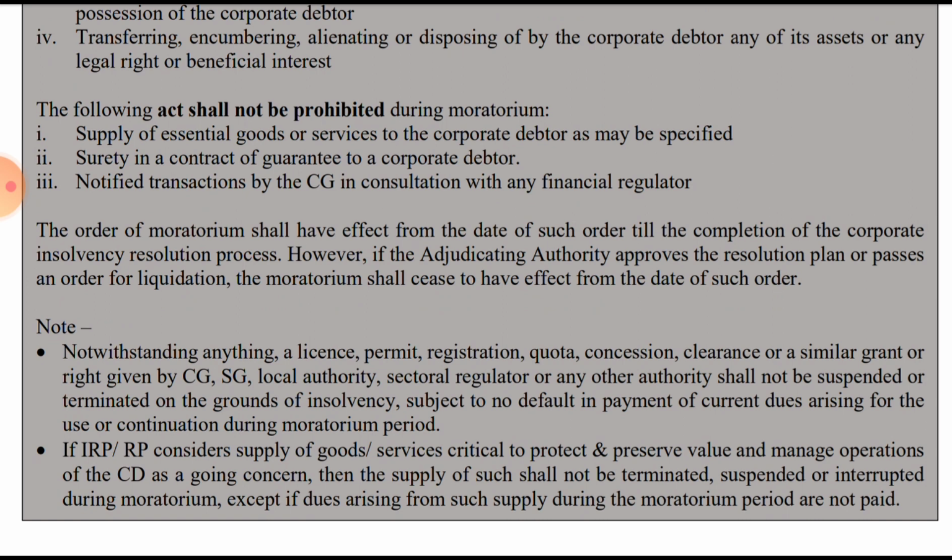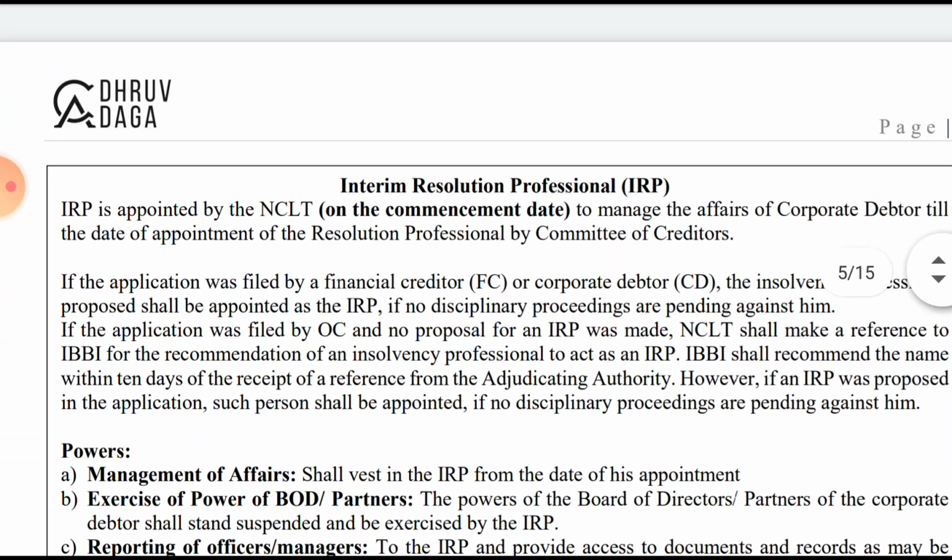So any of the activity which is necessary, that is supply of any goods or services, the supply of such shall not be terminated, suspended, or interrupted during the moratorium, except if the dues arising from such a supply are not paid. So the moratorium will not have any effect on supplies which are critical to protect, preserve and manage the operation, except if the dues arising from such a supply during the moratorium are not paid. Okay, so we are done with this.